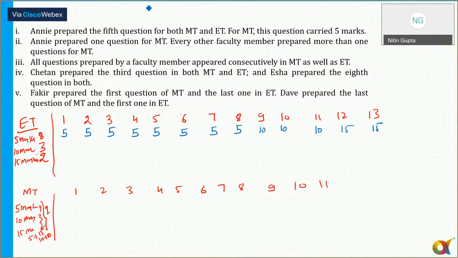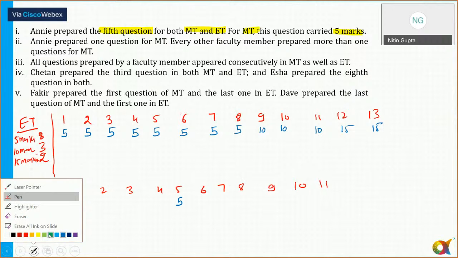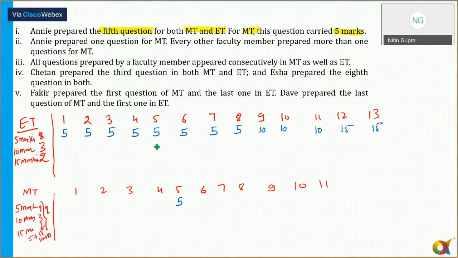Now, come to statement number 1. Annie prepared the 5th question for MT and ET, and for ET this question carried 5 marks. So Annie prepared the 5th question, and for MT it is a 5 mark question. So the 5th in MT is a 5 marker here. And Annie has this question.